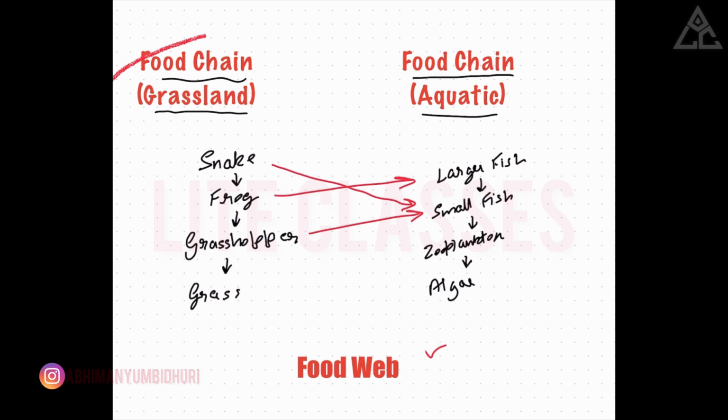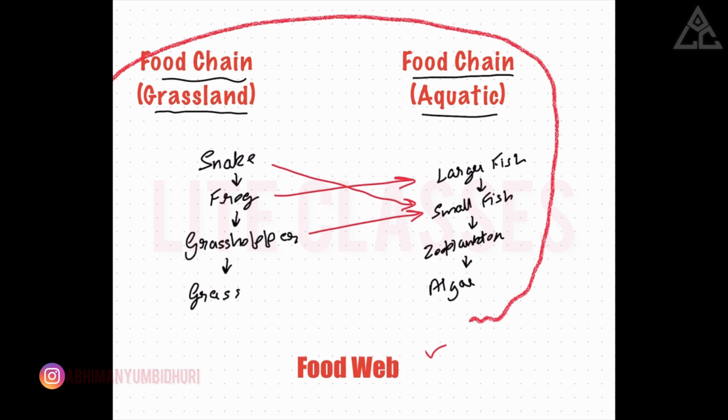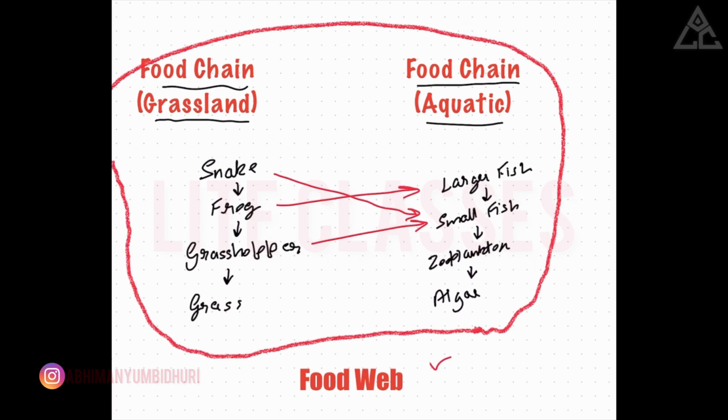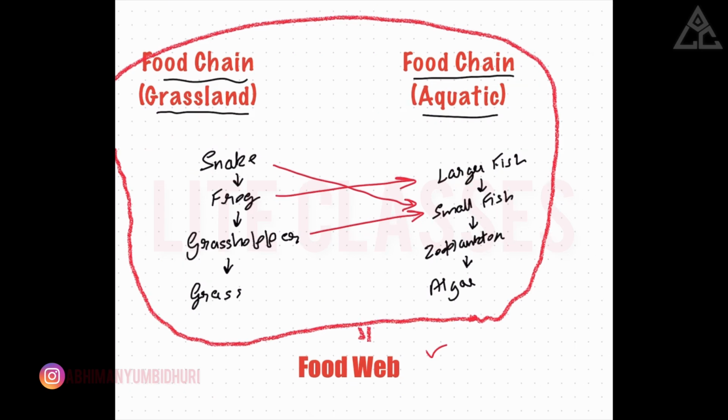Now, this interconnected network of species interaction, where multiple food chains overlap and connect, forms a food web. It showcases how various organisms in an ecosystem can have multiple interactions with different species, leading to a complex and realistic representation of energy and nutrient flow in nature.